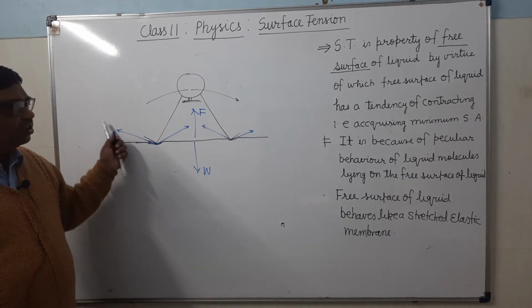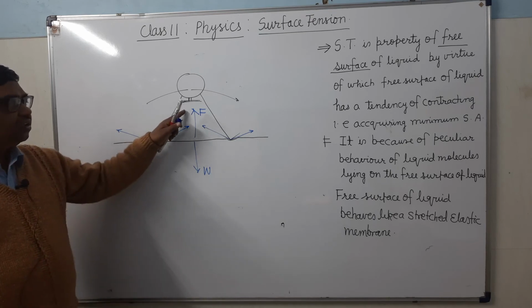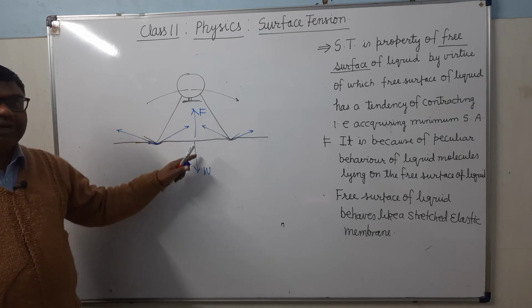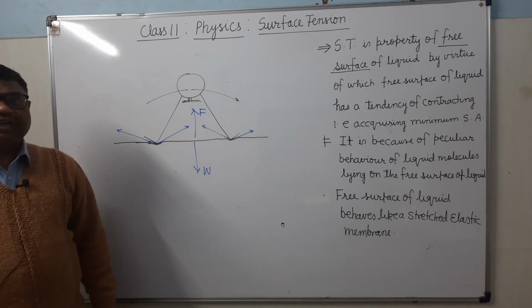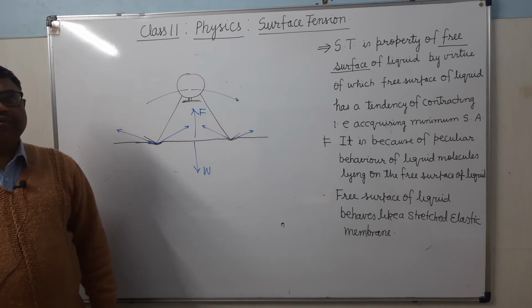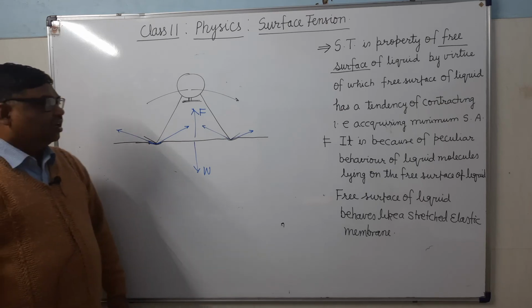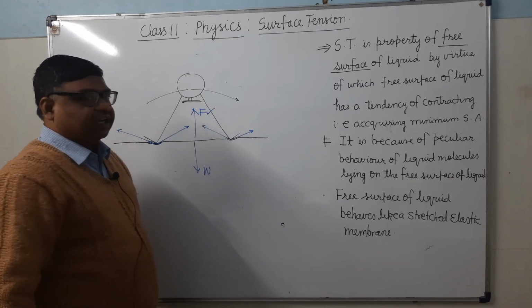As soon as you sprinkle kerosene oil, what will happen? These mosquitoes will not be able to sit over the water surface. ये मस्किटोज वाटर सरफेस के ऊपर बैठ नहीं पाएंगे. क्यों नहीं बैठ पाएंगे? उसका रीजन क्या है? Because of the surface tension force, surface tension will be decreased.